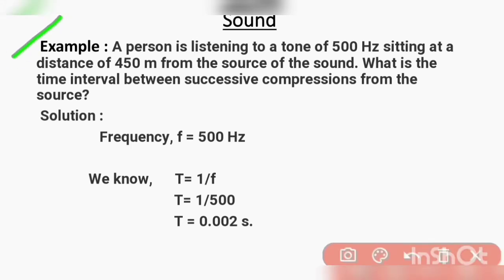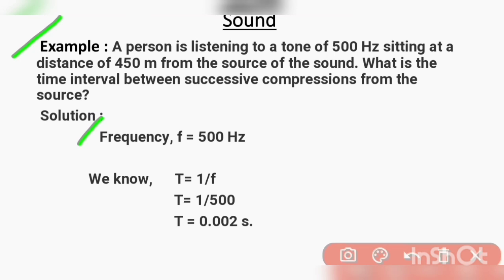Next is: a person is listening to a tone of 500 Hz sitting at a distance of 450 meter from the source of the sound. What is the time interval between successive compressions from the source? Given frequency f is equal to 500 Hz.